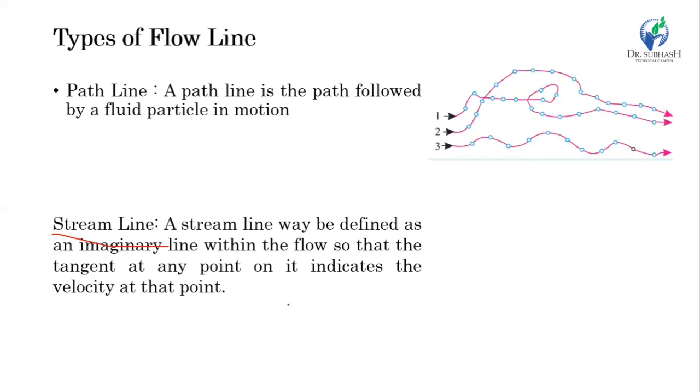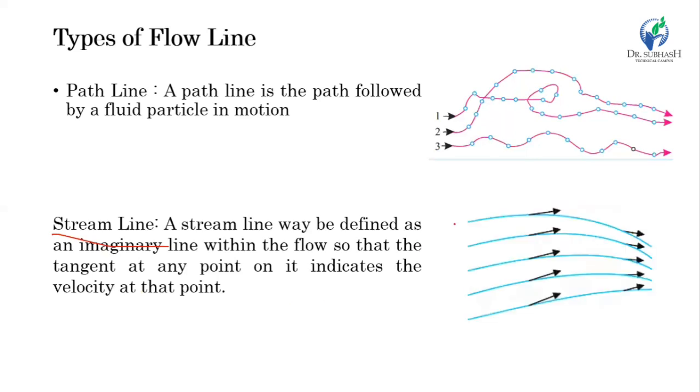Here you can see five particles, numbered 1, 2, 3, 4, and 5. All these particles move in this direction, and at these points the velocity of each particle is in this direction. When you draw a line tangent to this velocity direction, this line is called a streamline.